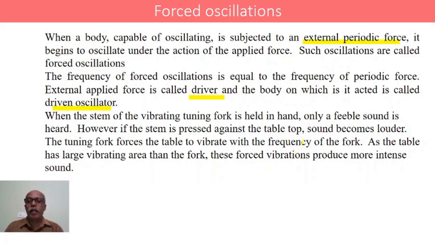Since the table has a larger vibrating surface area compared to that of the fork, the vibrations produced are more intense. Hence the sound is louder when compared to only the tuning fork.